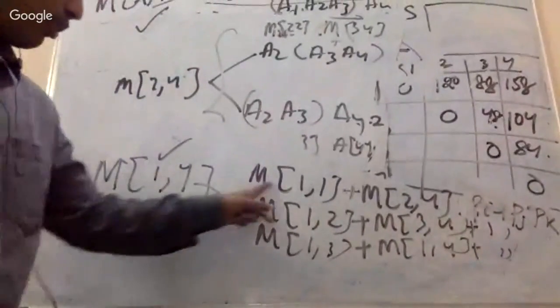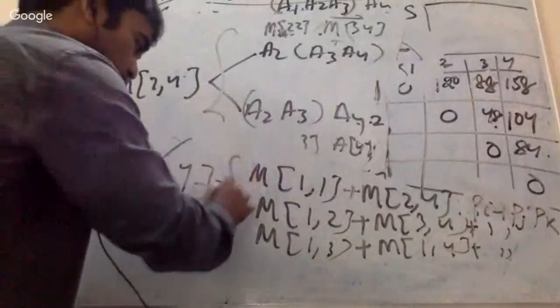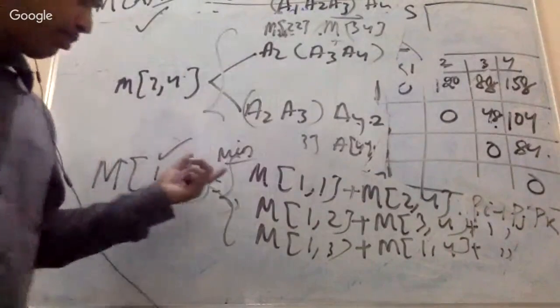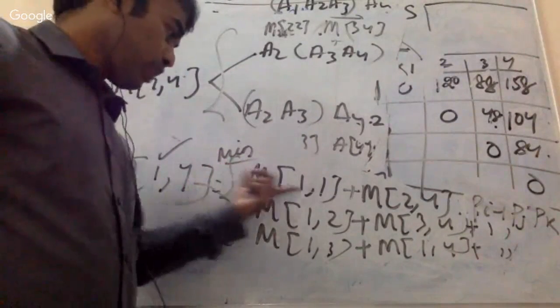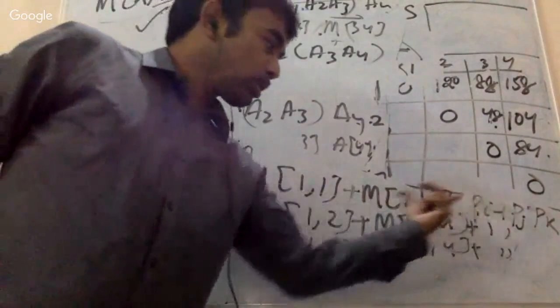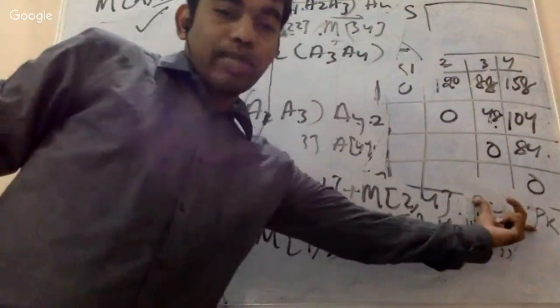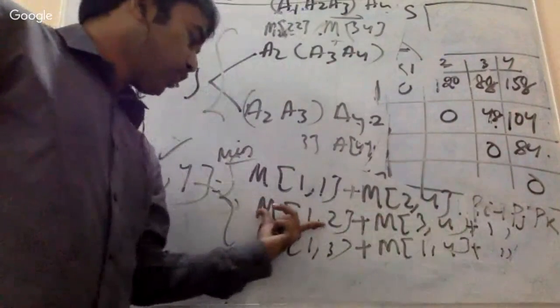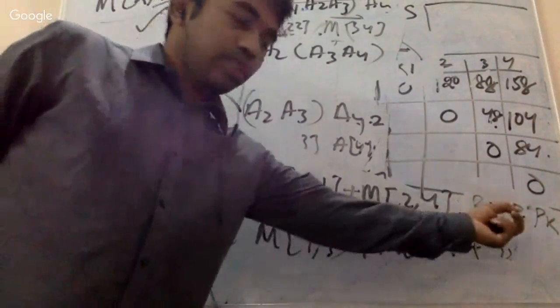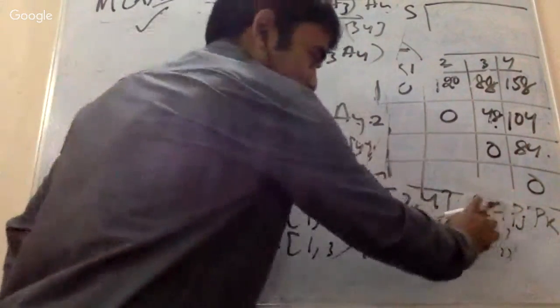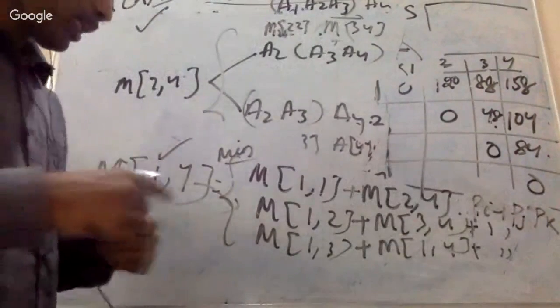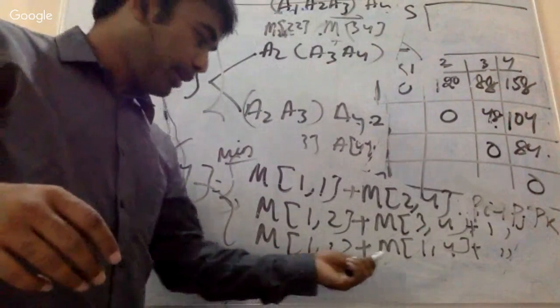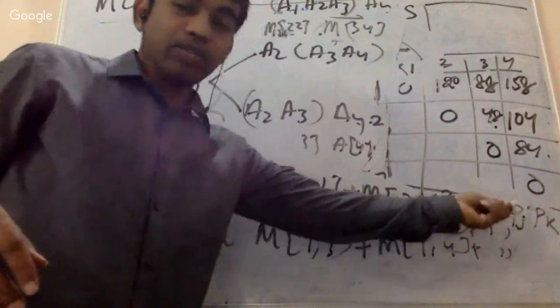So this is how you are going to get the solution. P of 1 4, how will you get it? Quickly, m of 1 1 plus m of 2 4, p i minus 1 p j p k, or m of 1 2 plus m of 3 4, p i minus 1 p j p k, and m of 1 3 plus m of 4 4, p i minus 1 p j p k.